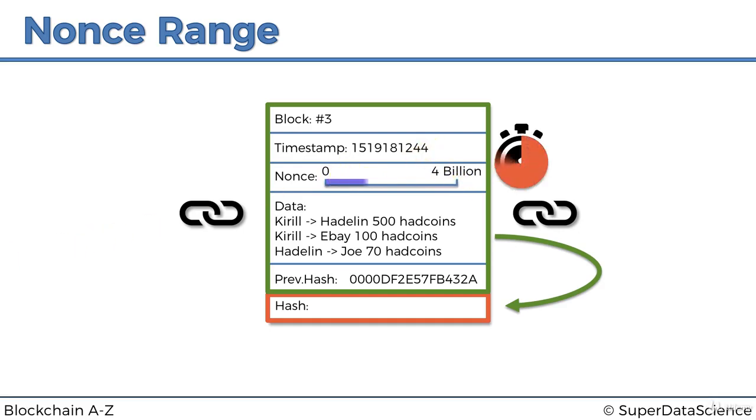So what happens is we go through a nonce range, bam. 1 second passed, we only got that far, so we tried all those nonces, none of them matched, we most likely didn't get a hash. What happens next is time updates, so a new second, and that means all of these nonces are valid again. This is the important part. All of these nonces are again valid, we can try them again because the information inside has changed, even though it's changed by probably just 1 bit in the timestamp, it still has changed. So every single nonce can go into this block again, and we can try it again.